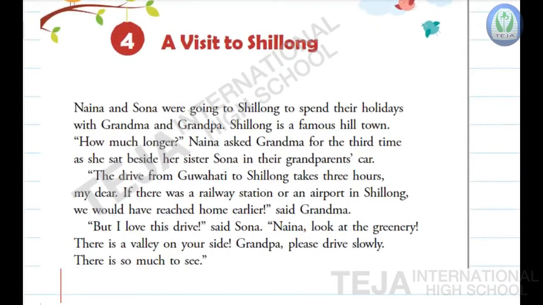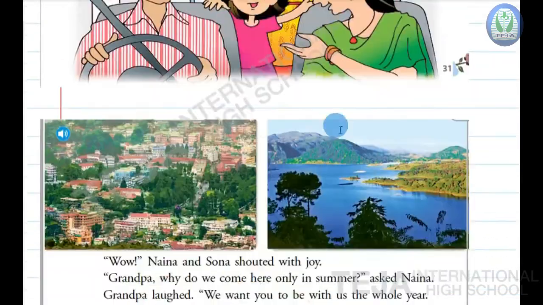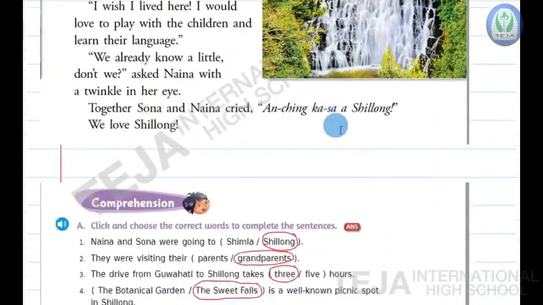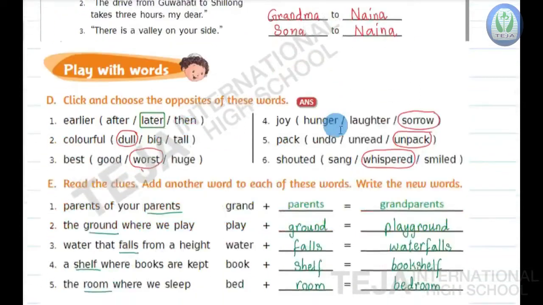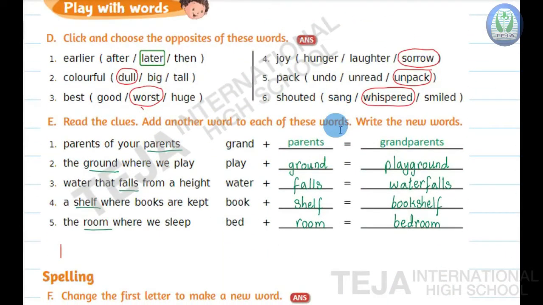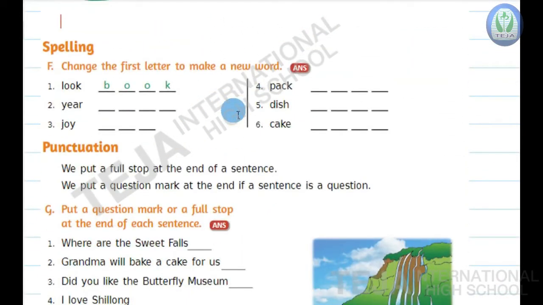Children, in our last session, we have revised lesson 4, A Visit to Shillong, as well as we have discussed the textbook bits, comprehension, and play with words. In today's session, children, we will discuss the remaining bits of the textbook. Here, spelling. In spelling, bit F, change the first letter to make a new word.